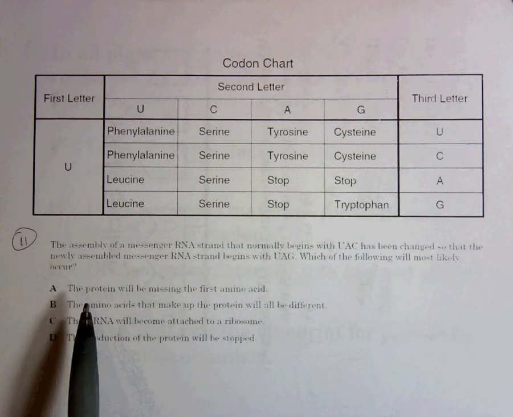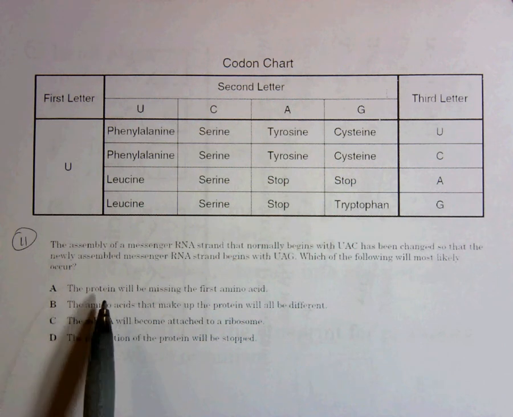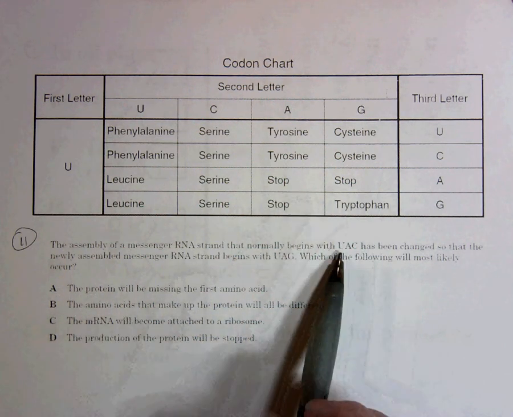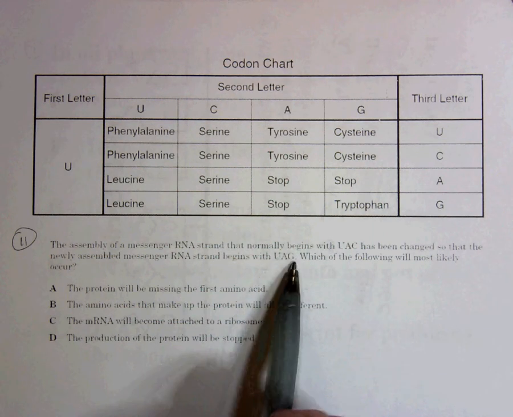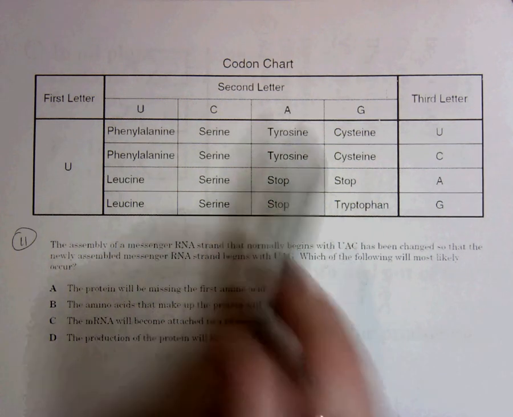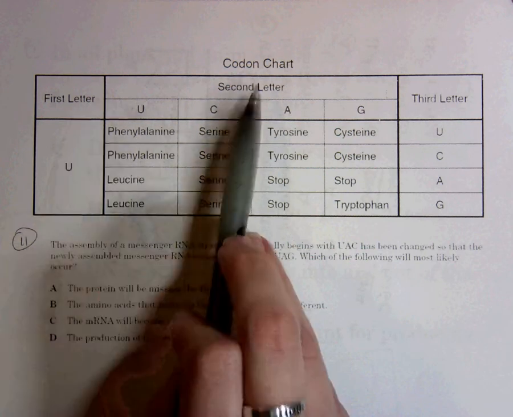So we have here a mutation. We have a change that's happened in the code, and so now instead of UAC I have UAG. So first let's look up what UAC is. So here's my codon chart. First letter, second letter, third letter.